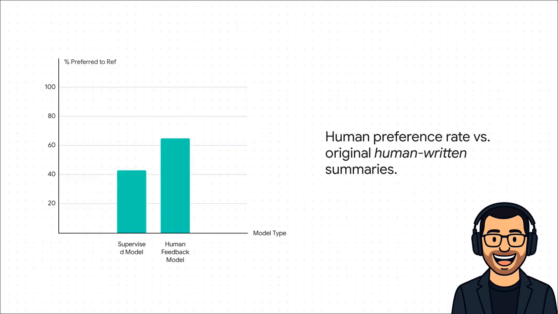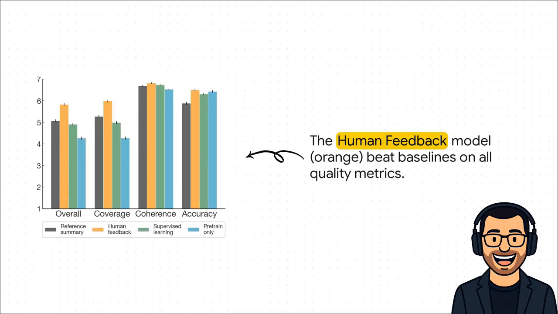Let that sink in. The AI wasn't just better than the old AI, it was producing summaries that people preferred over the ones written by other people. It literally learned to be better than its own teachers. And this wasn't just a one-off thing. The new method didn't just win on overall quality, it beat the baselines across every single dimension they measured. Coverage, coherence, accuracy. It was a clean sweep, a total victory.